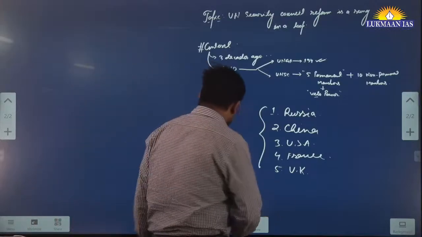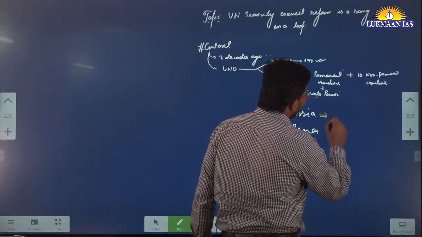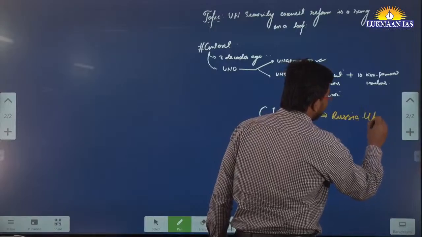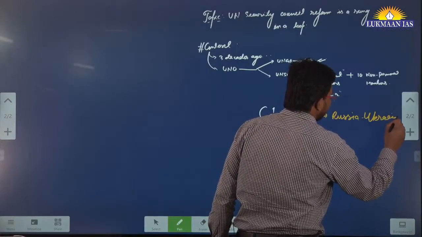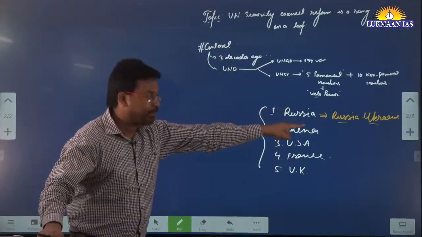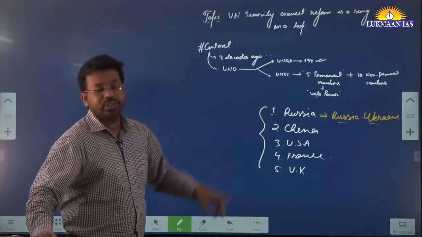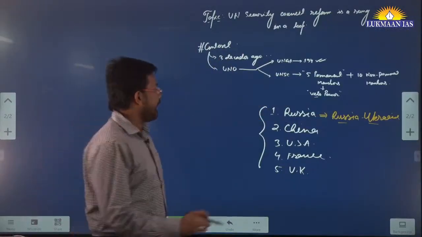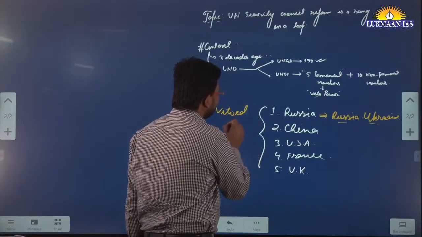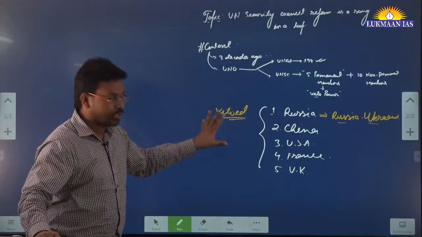Presently, if we talk about Russia, right, Russia is involved in a conflict which is known as the Russia-Ukraine conflict, okay, the Russia-Ukraine conflict. And if the United Nations system wants to take any step related to the Russia-Ukraine conflict, they have to pass a resolution through the United Nations Security Council, and that resolution will be vetoed, okay, by the Russian government, the Russian Federation. So that resolution will not be passed.